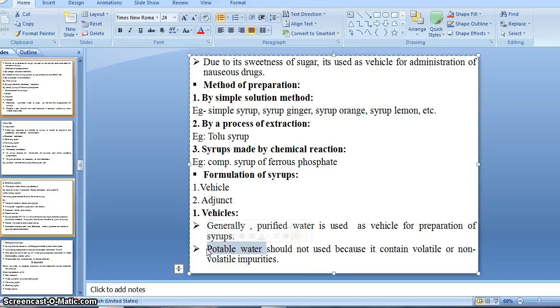We can't use potable water as a vehicle for the preparation of syrup because it contains various kinds of impurities, unwanted chemicals or minerals. So we should use purified water.